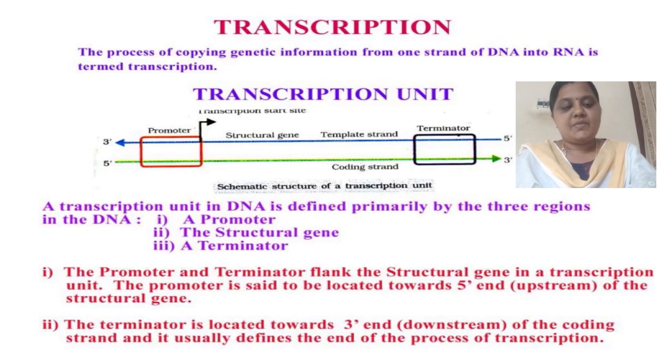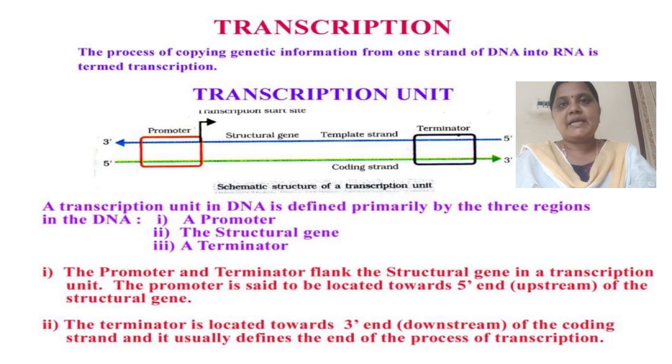The transcription unit is defined as 3 regions: promoter, structural gene and terminator. The promoter and the terminator flank the structural gene in a transcription unit.